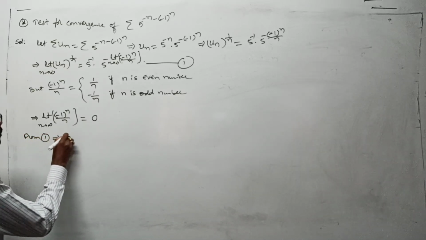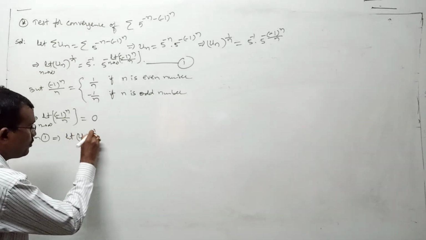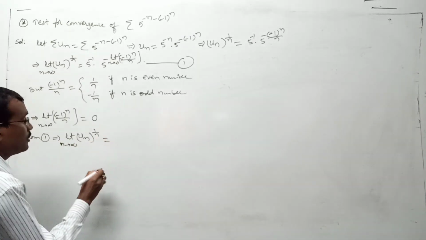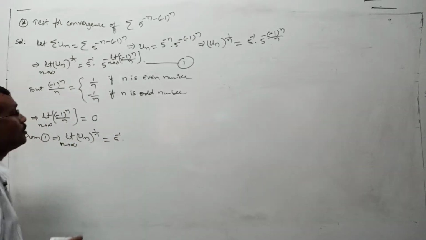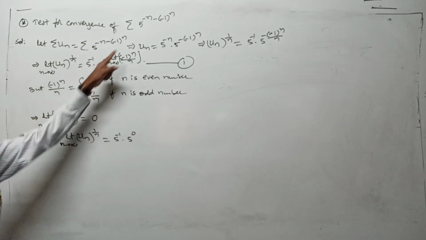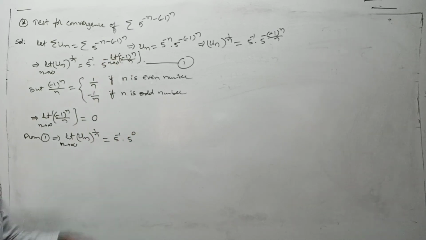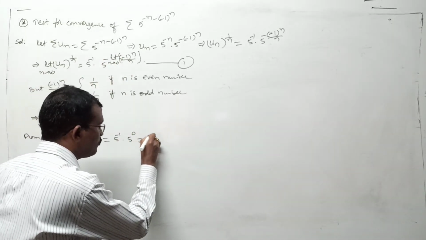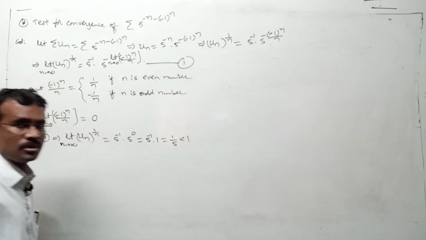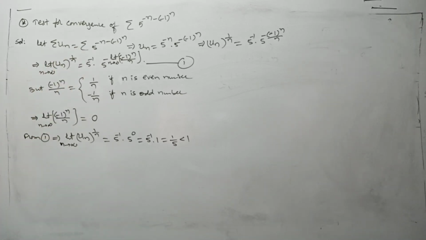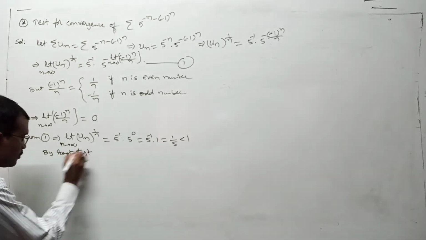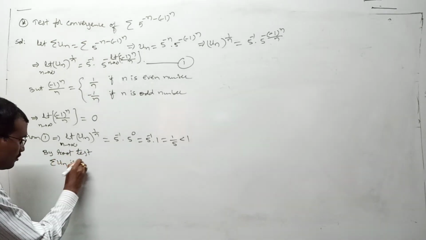From 1, this implies the limit of u_n whole to the power of 1 by n as n tends to infinity is equal to 5 inverse, meaning 1 by 5, into 5 to the power of 0. Here I am replacing the limit with 0. But 5 power 0 is 1, or not? So 5 inverse into 1, otherwise 1 by 5. Is it less than 1 or not? By the root test, what about the given series? Convergent. By the root test, sigma u_n is convergent.